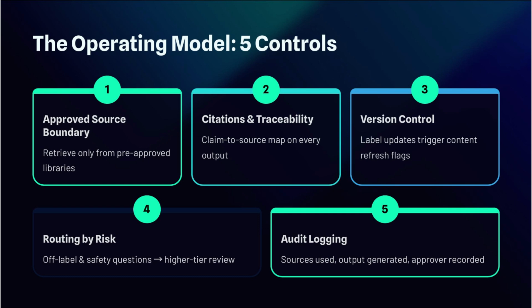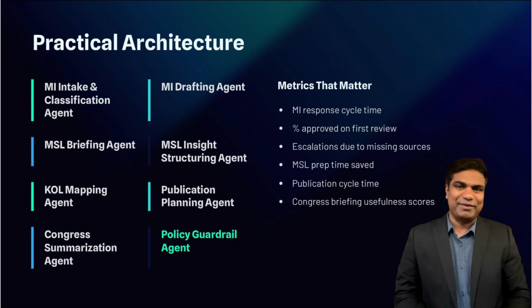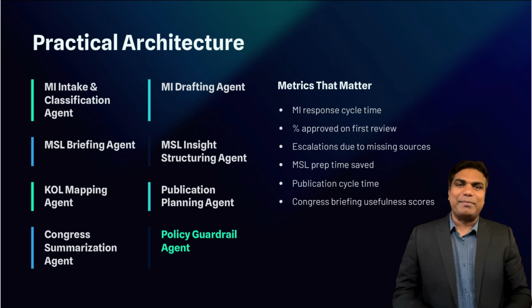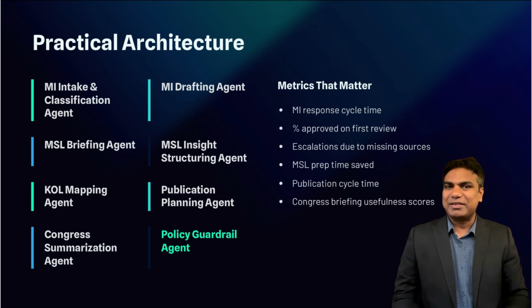Fifth is audit logging. The agent should log what sources it used, what it generated, and who approved the final output. This leads to a practical architecture. Instead of one giant model doing everything, you create a suite of narrow agents: an MI intake and classification agent, an MI drafting agent, an MSL briefing agent, an MSL insight structuring agent, a KOL mapping agent, a publication planning and consistency agent, a Congress ingestion and summarization agent, and a policy guardrail agent that checks outputs against rules and required language.